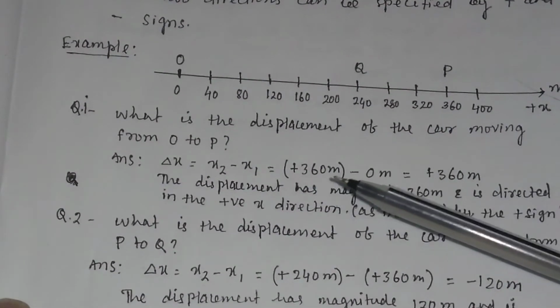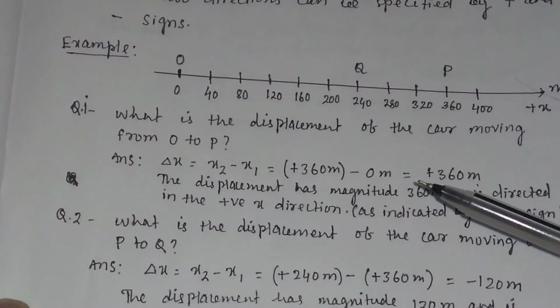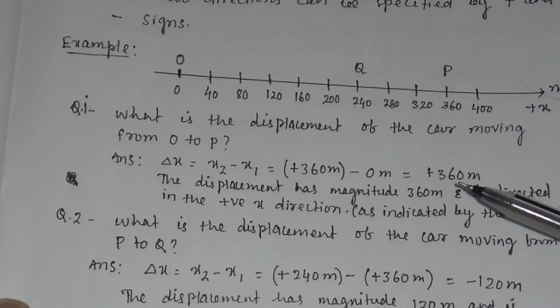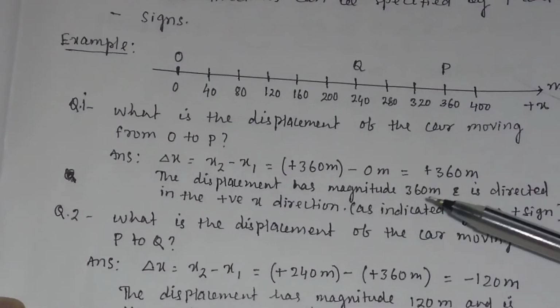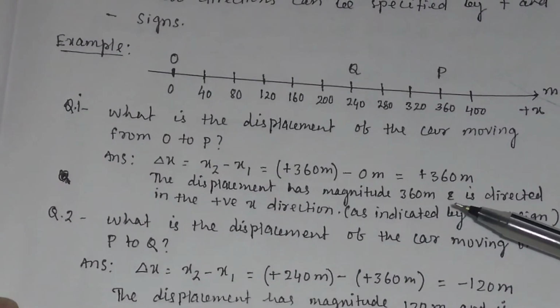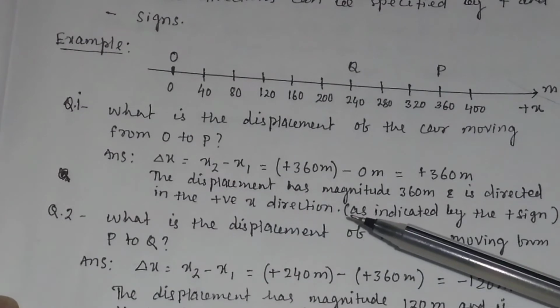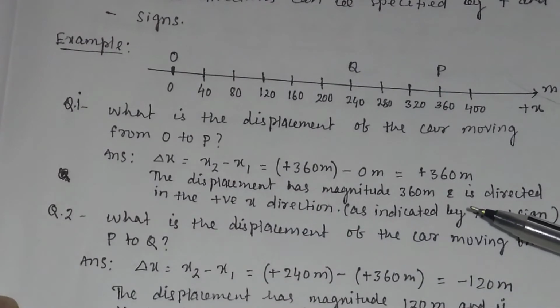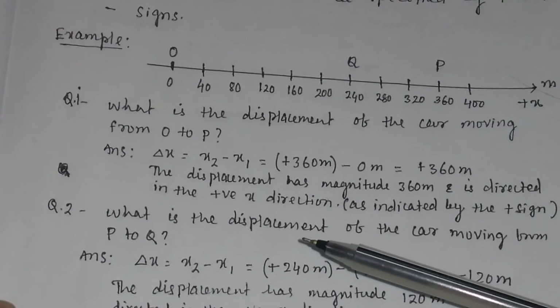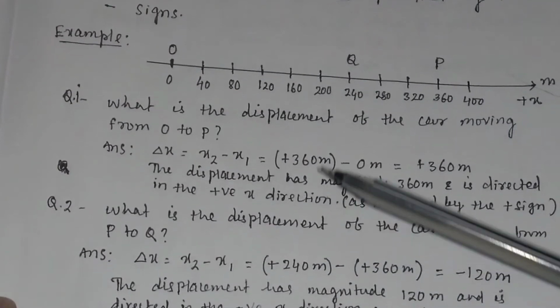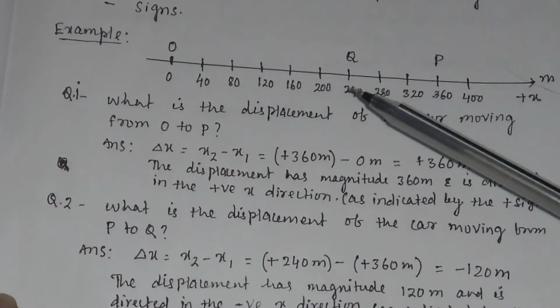So displacement will be equal to 360 meter minus 0 meter. So it is equal to plus 360 meter. So the displacement has magnitude 360 meter and is directed in the positive x direction as indicated by the plus sign. Similarly, what is the displacement of the car moving from P to Q?